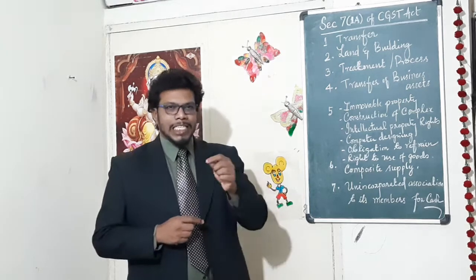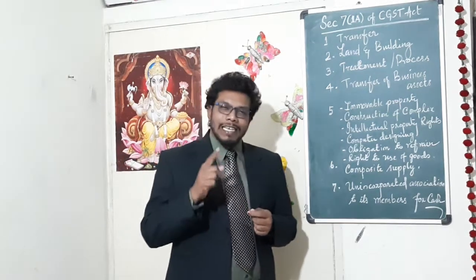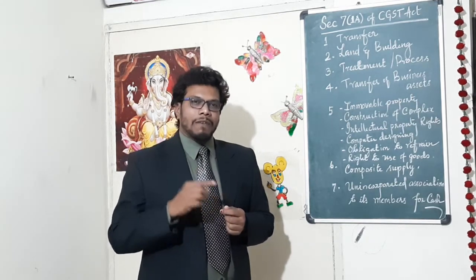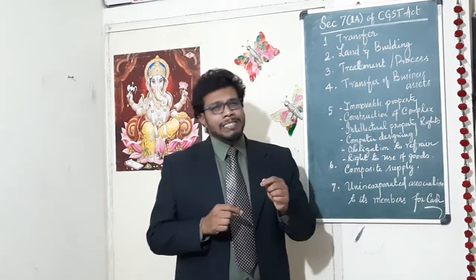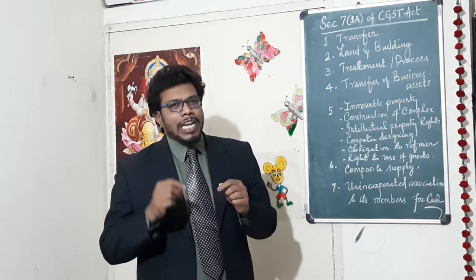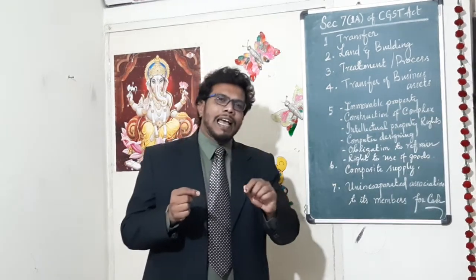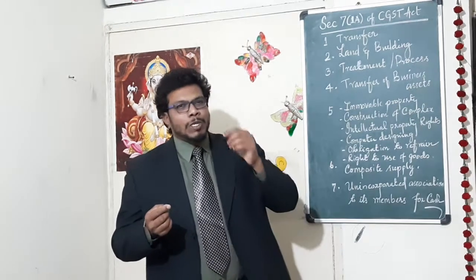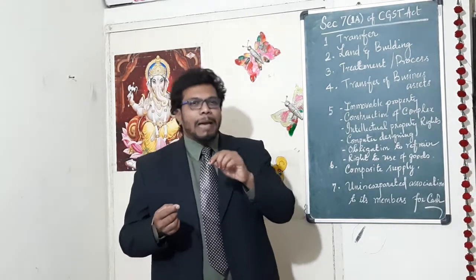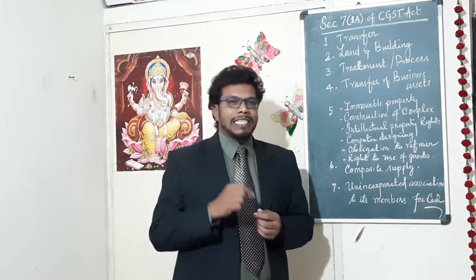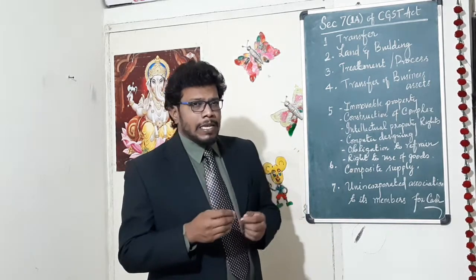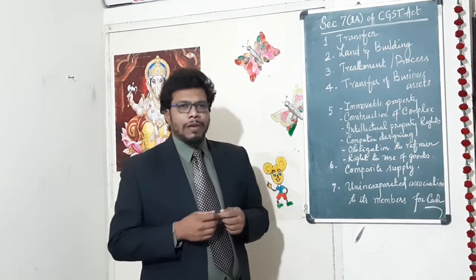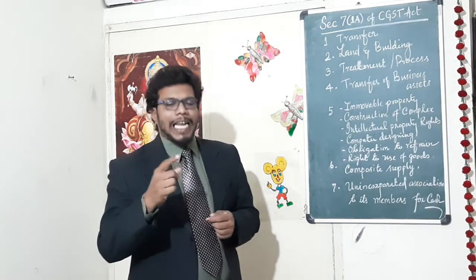Friends, in this video we are going to discuss Section 7, subsection 1(a), which deals with the activities or transactions that shall be treated either as a supply of services or a supply of goods. Schedule 2, which has been appended to the CGST Act, deals with this. There are 7 paras, and we are going to see them one by one. The very first one is transfer.